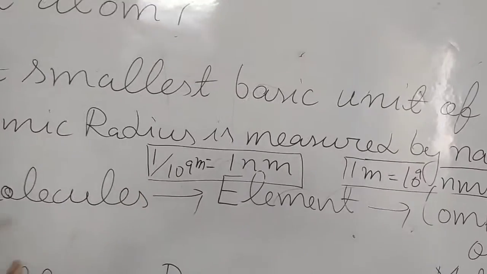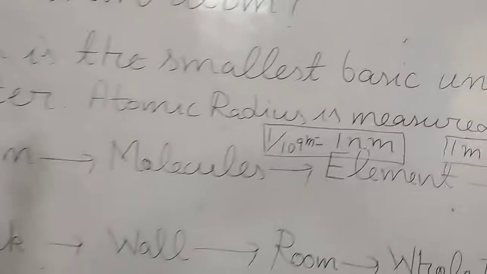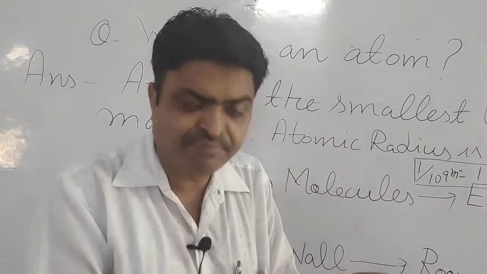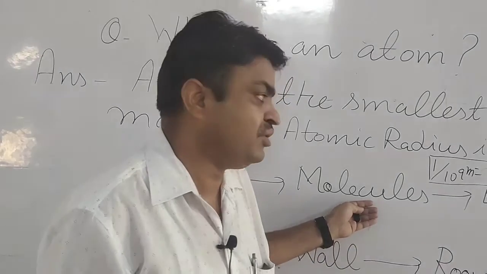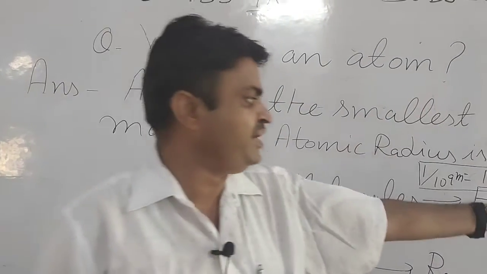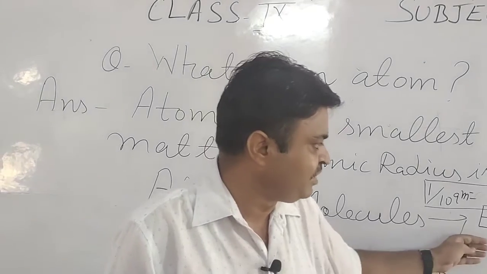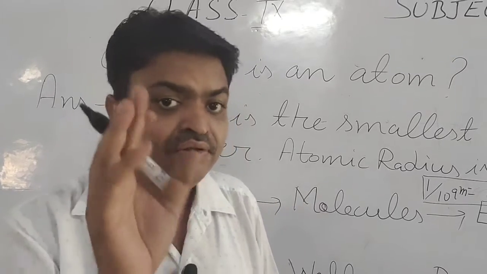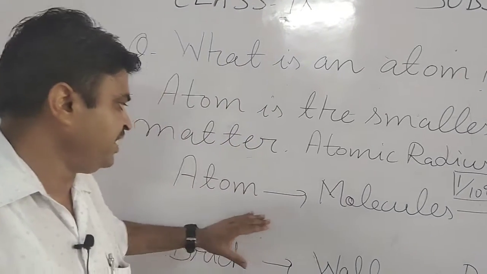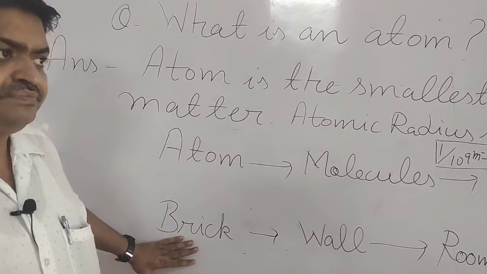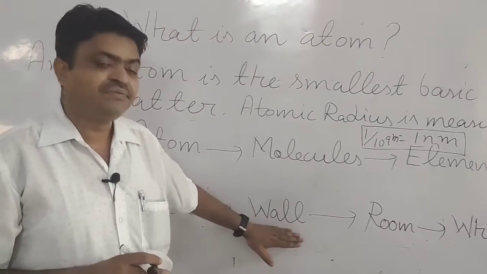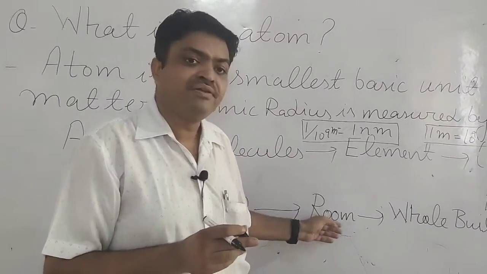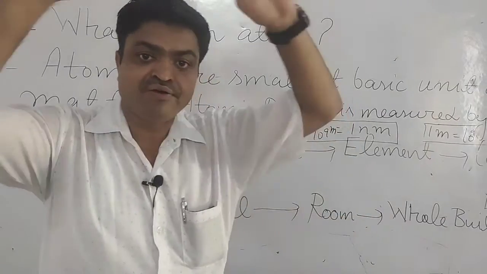Now, how can we say it is the basic unit? When atoms of a similar element combine with each other, they form molecules, then they make the element, and after that the compound, which is also known as matter. For example, if we combine bricks they make walls, and combined walls form rooms, and different rooms form a whole building.